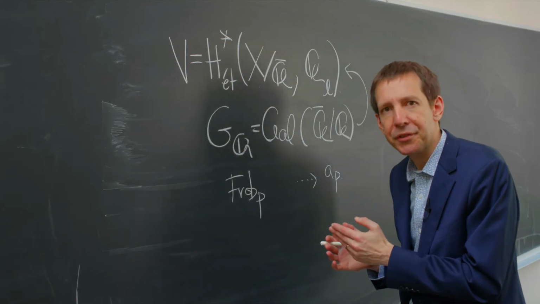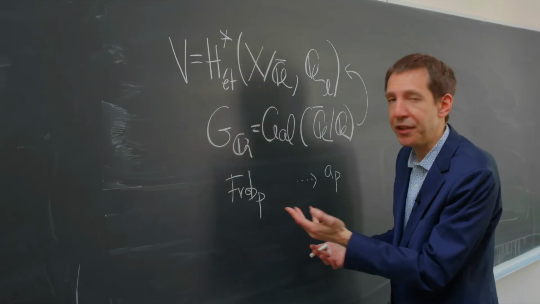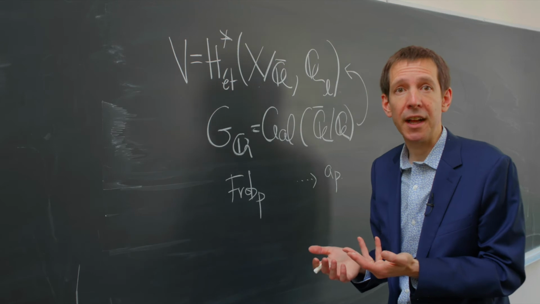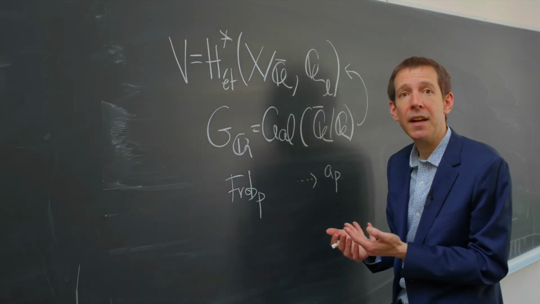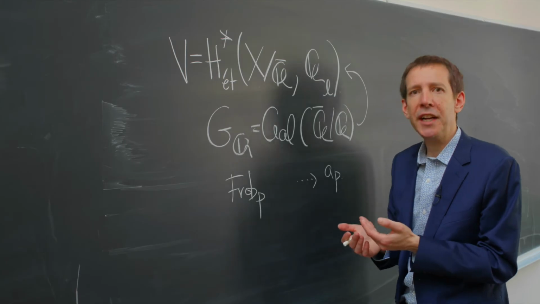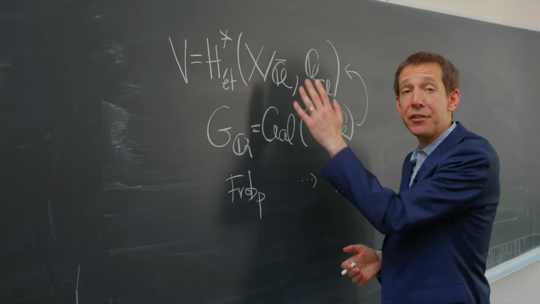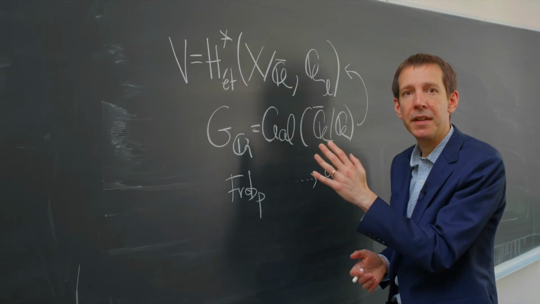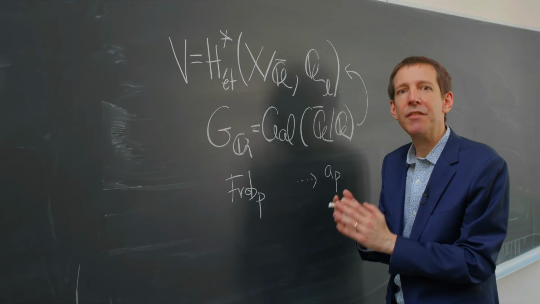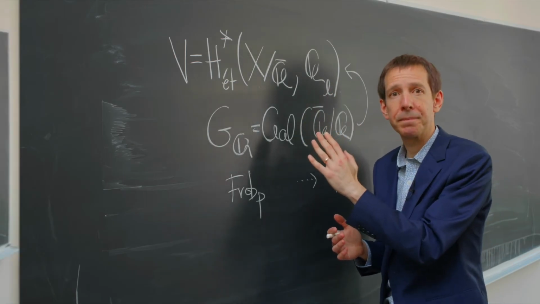To be more precise, the Frobenius elements are really only defined up to conjugacy, but the trace of a matrix only depends on the conjugacy class, so the numbers a_p are well defined. The key to understanding point counts turns out to be understanding these Galois representations. And to understand Galois representations, you really have to understand the structure of these étale cohomology groups.